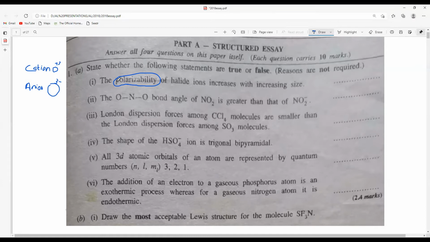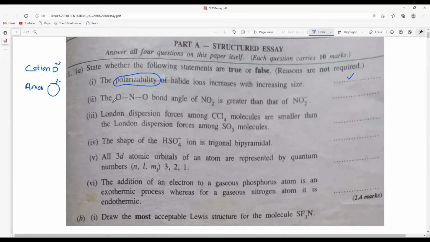When it forms compounds, like forming bonds with other elements, cation or anion, always remember they are more covalent in nature when the polarizability is very high. So what happens to the halide ion as the size increases? It's true, because when you go down a group, the size of the halide ion increases without changing the charge. For example, in group 7, every time the size increases, the polarizability increases more and more. So this statement is okay, right? Don't put a tick, you need to write true.